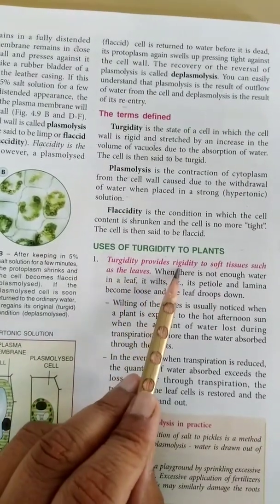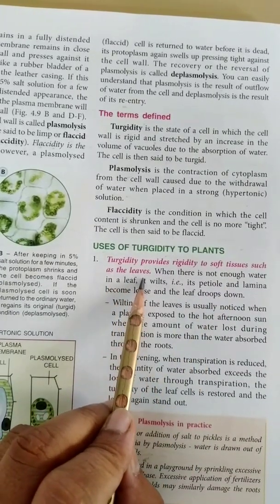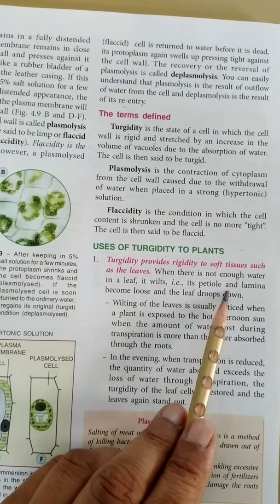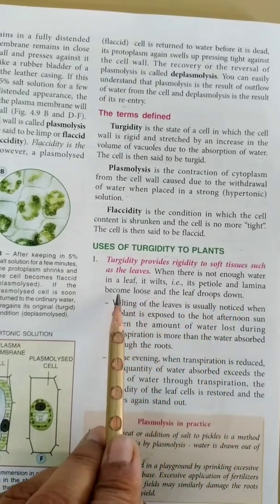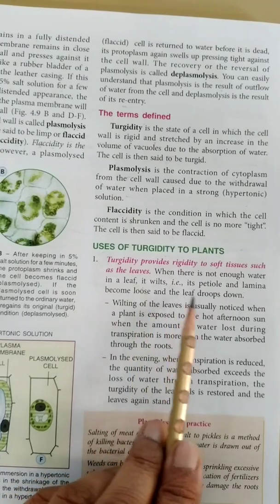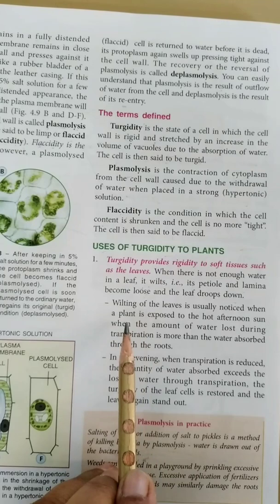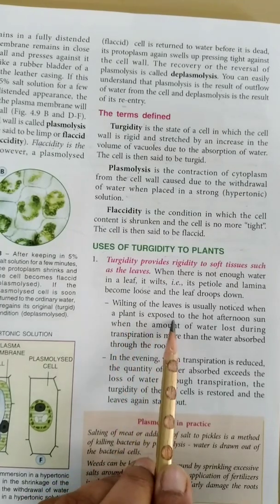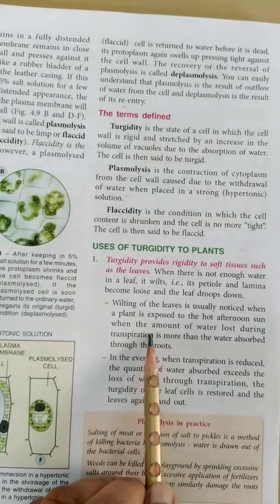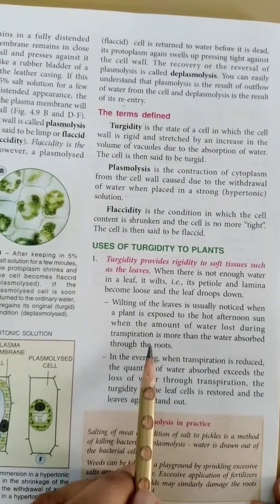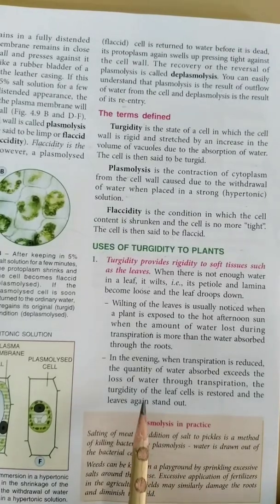Turgidity provides rigidity to soft tissue such as the leaves. When there is not enough water in a leaf, its petiole and lamina become loose and the leaf droops down. We call it wilting. Beta, wilting of leaves occurs during hot afternoon when the rate of transpiration is more than the rate of water absorbed through the roots.